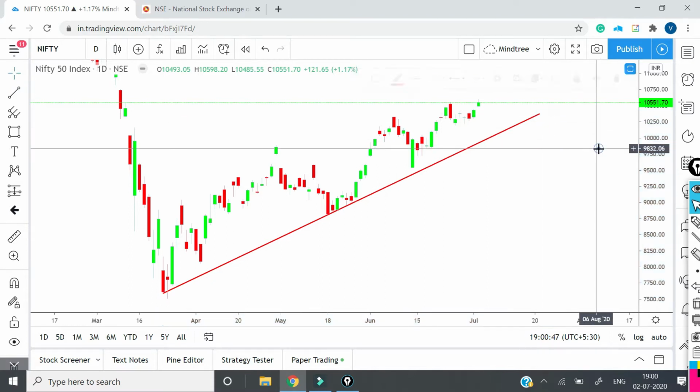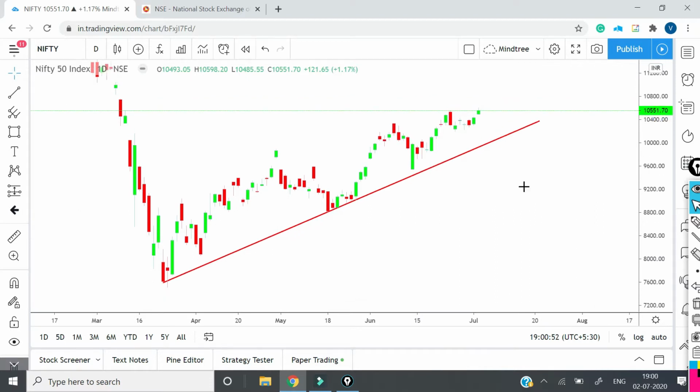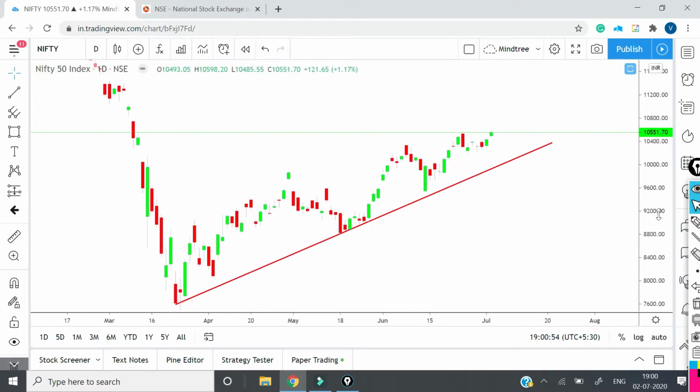Okay, so this is a trend line for Nifty. What we can see very clearly here is that the price is moving up, doing some kind of a correction, then there is an upward journey, then again some correction, then upward, some correction, then upward.